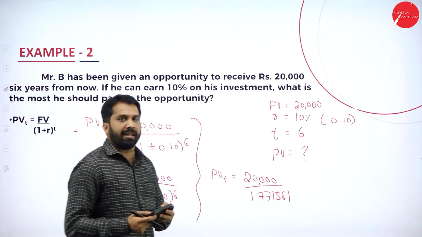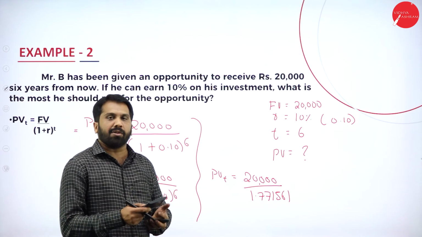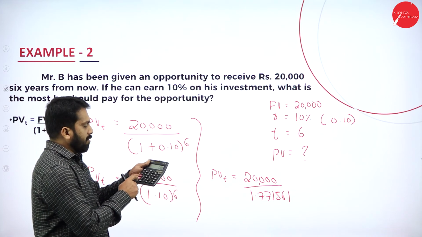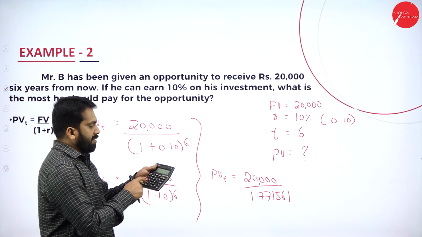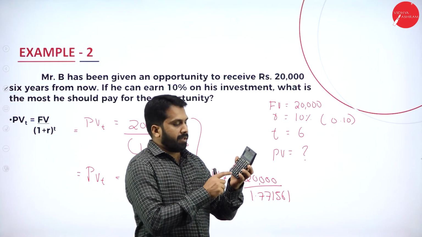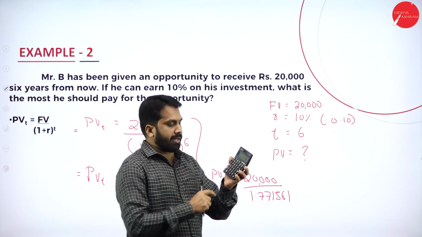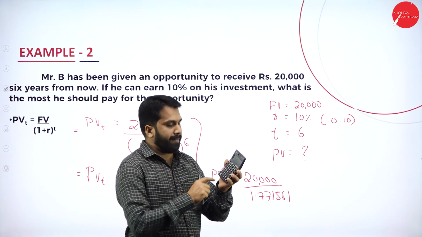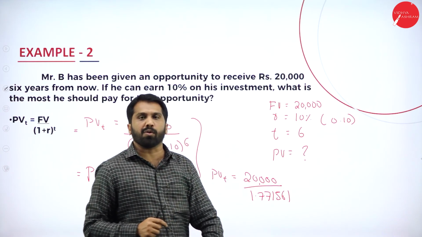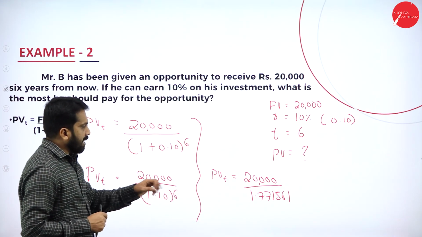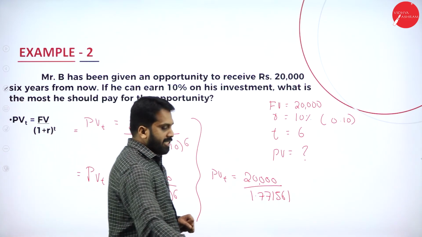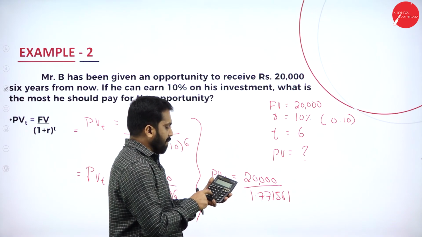Any three decimal numbers you can take, no issue. Now, as I told you the calculator shortcut, like 1.10 multiplied with 1.10, it is 2 times. How to find out third time? So, third time, fourth time, 5, 6. So, we got 1.771561. Any doubt? No.